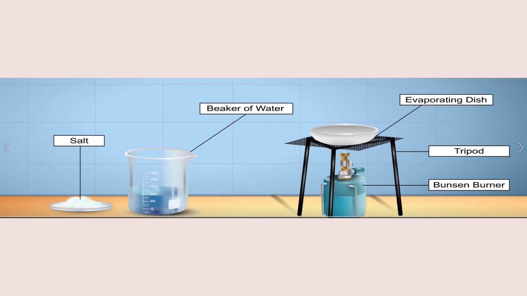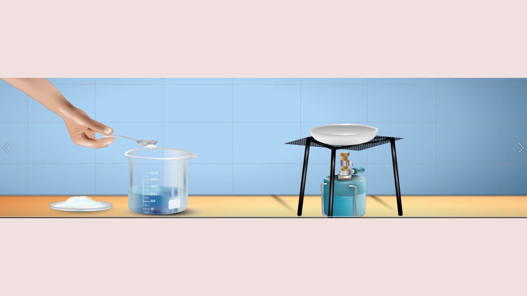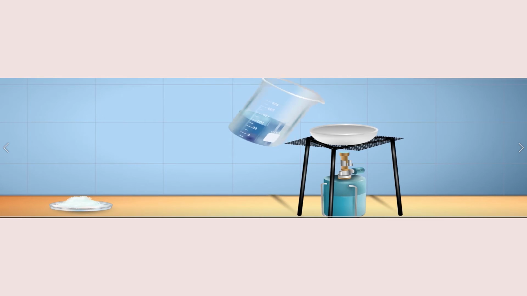Another method to separate solids from liquids when the solids have dissolved in liquid is by evaporation. Dissolve the salt in the beaker of water using the glass rod. Pour the solution in an evaporating dish. Now, we will separate the salt from the solution.